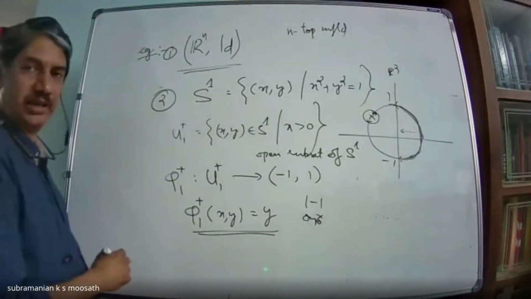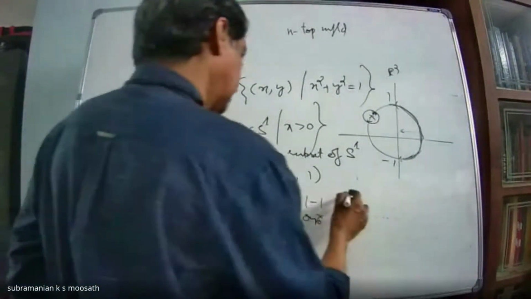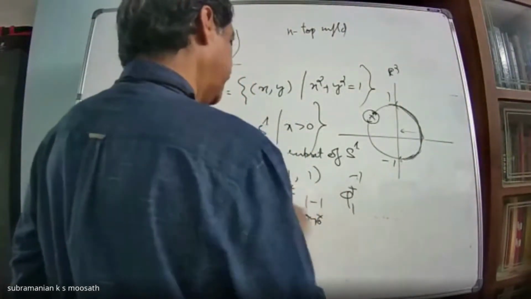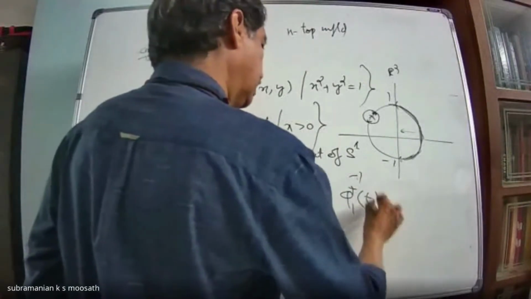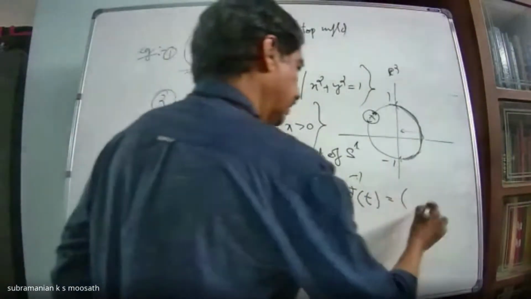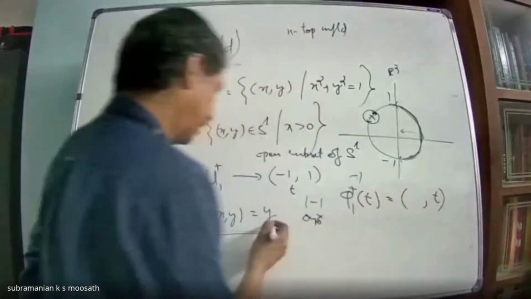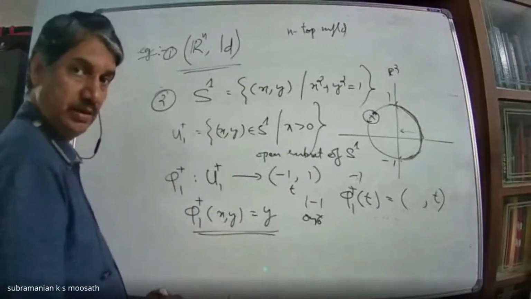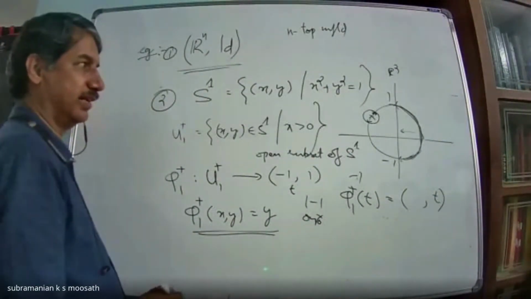What about its inverse? What is the inverse of this? Phi1 plus inverse. Any t from here going to? This y will be kept as it is, t will be kept as it is. What will be the first coordinate? It is a point in S1.